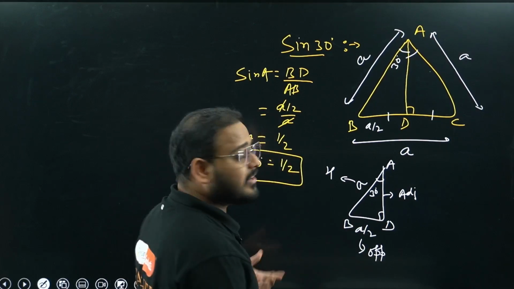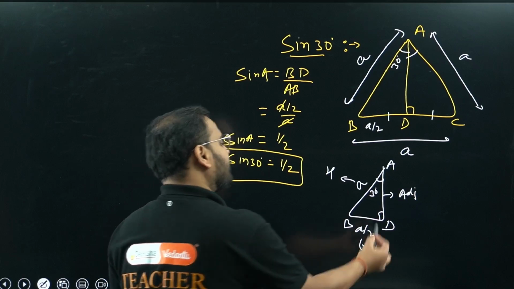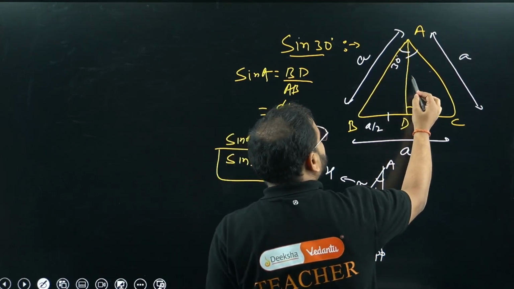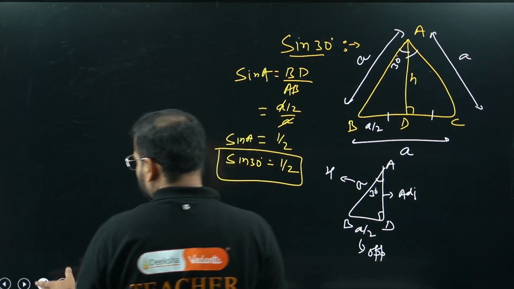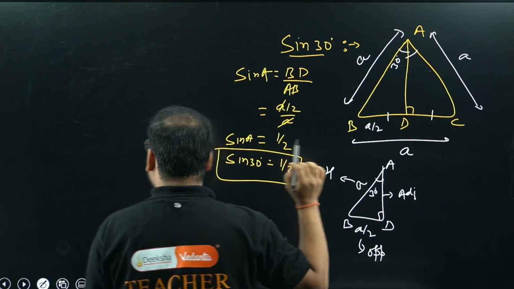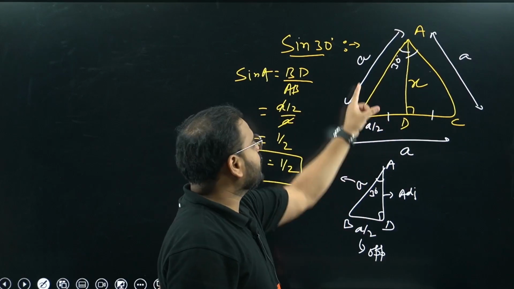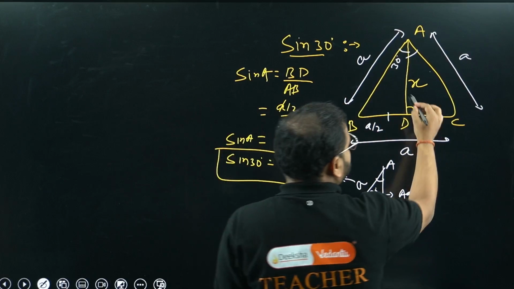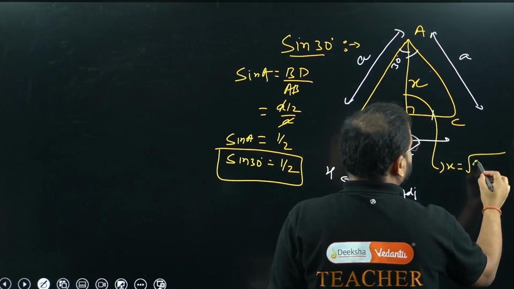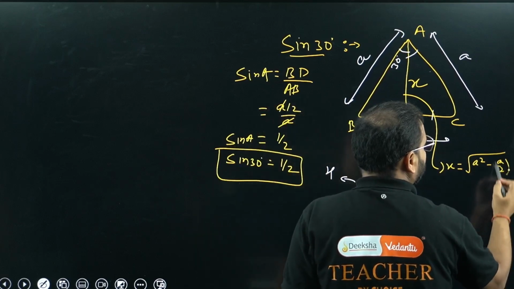We don't have to, but we can. How can we do it? For cos 30, I have to find this AD value. Can you find this AD value? Of course. Let me take this to be x. I have this side known, A by 2, and this side known, A, so I can simply write x as the root of A square minus this side square, so A by 2 the whole square.